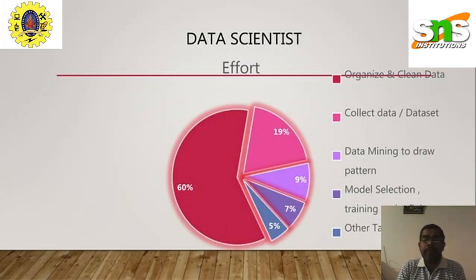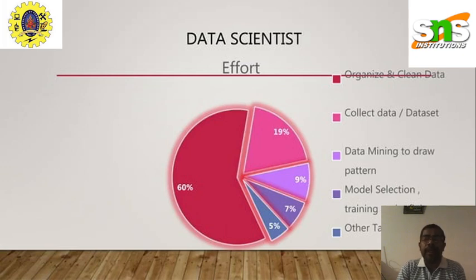When we collect the data, it may be unstructured, it may be raw data, and it may be unclean data. So if we want a good outcome for our analysis, or a good outcome for prediction, we need to organize the data, and the data should be clean.